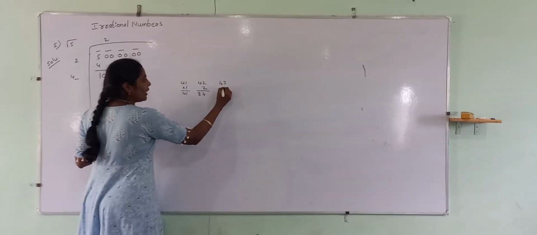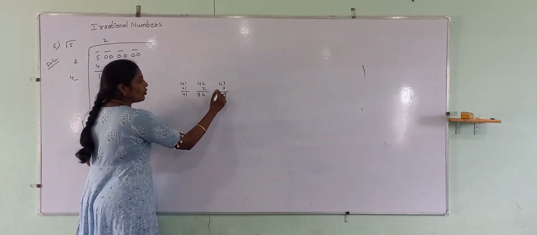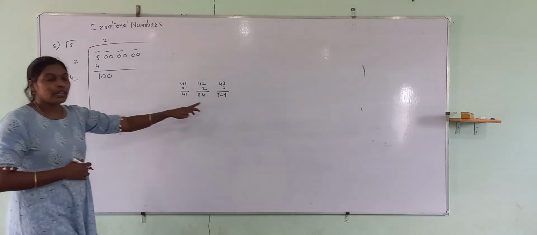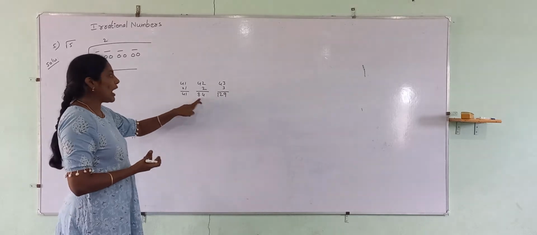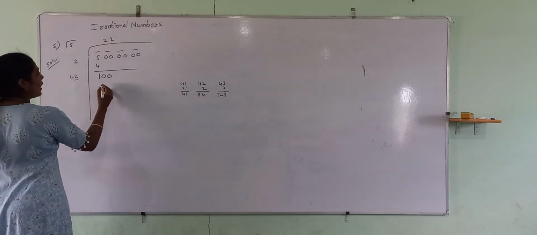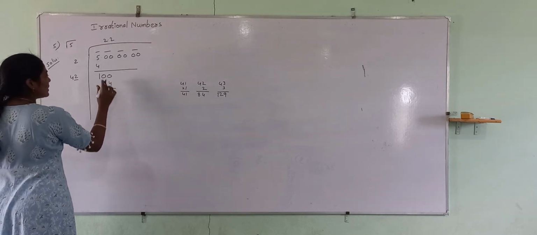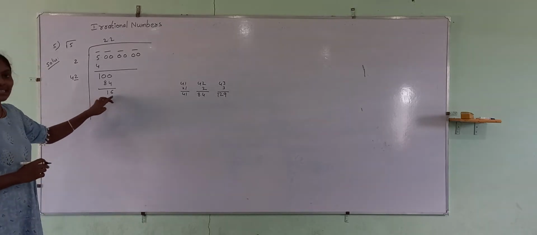If we take 3, 43 3s is 129, and the number here is 100. If we take 43, the number will be bigger than 100. So we have to take 2. 42 2s are 84. 100 minus 84 is 16.